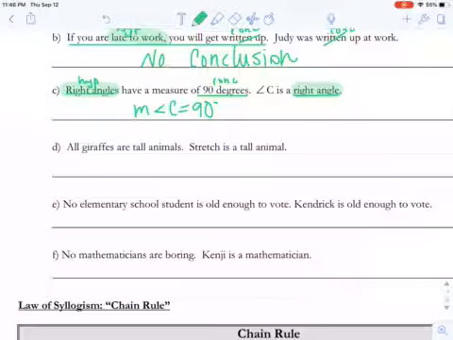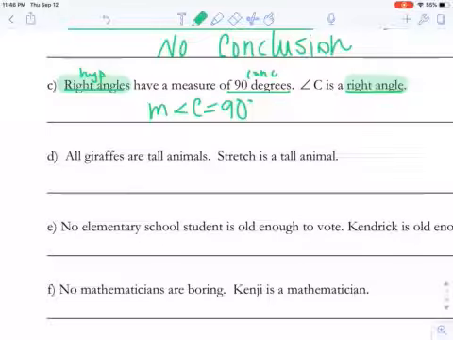Let's look at letter D. All giraffes are tall animals. So we could say our hypothesis is that we're starting with a giraffe. If an animal is a giraffe, right? Yesterday we spent some time rewriting statements in if-then form. So if an animal is a giraffe, then what? Well, then it's tall. So our conclusion is that if something is a giraffe, then we can say it's tall.